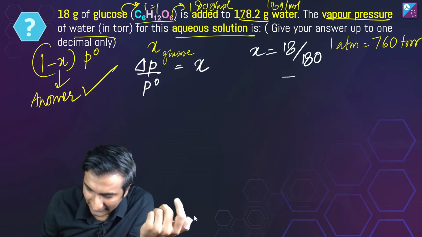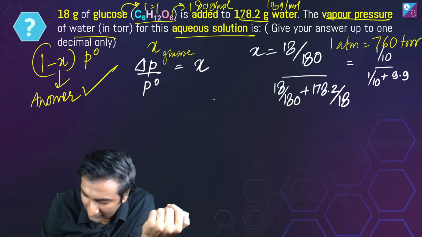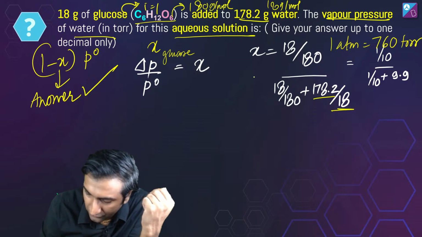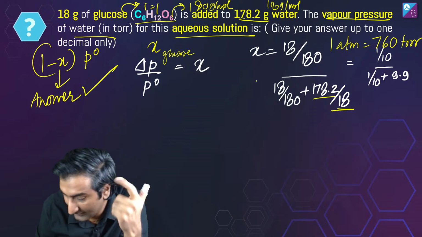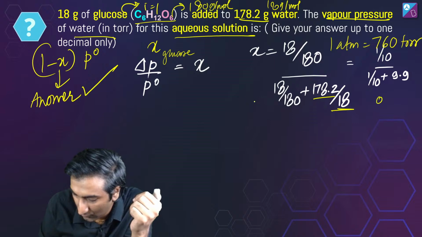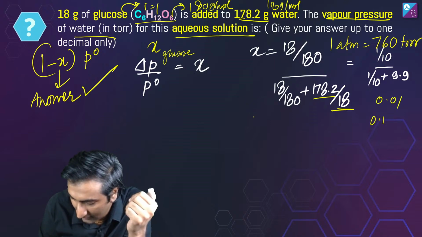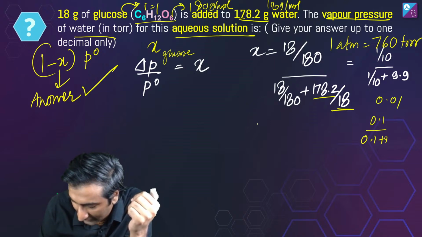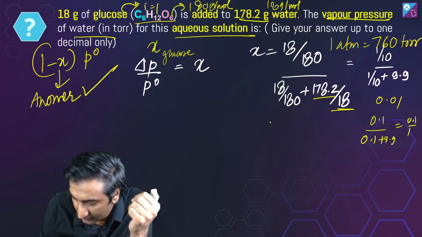X is simply this, right? 18 by 180 divided by 18 by 180 by 178.2 divided by 18. So leave it just like this, and interestingly you get X to be simply 0.01, right? 0.1 divided by 0.1 plus 9.9, that's 0.1 by 10, that's 0.01.